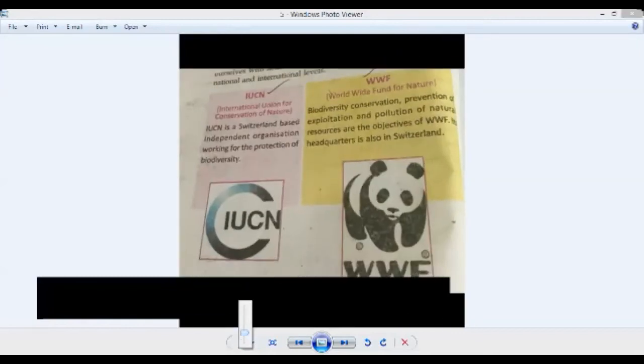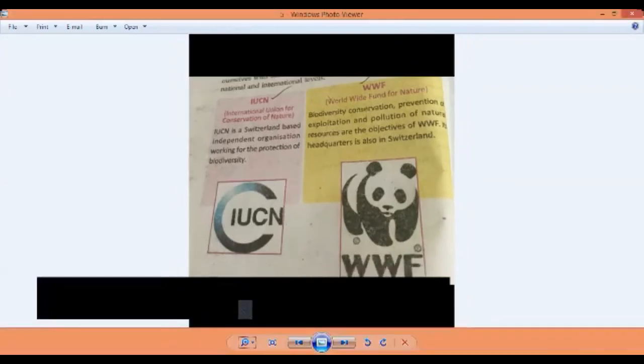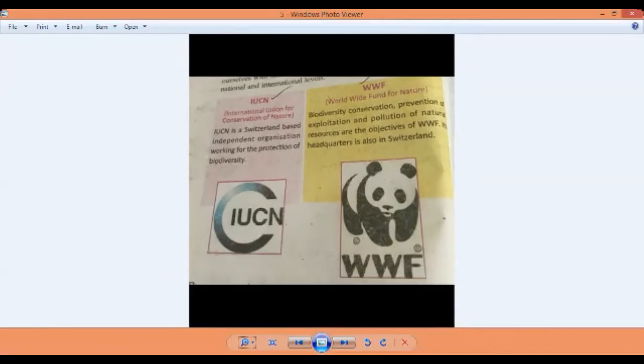The IUCN full form is International Union for Conservation of Nature. What do you mean by IUCN? International Union for Conservation of Nature. IUCN is a Switzerland-based independent organization working for the protection of biodiversity.